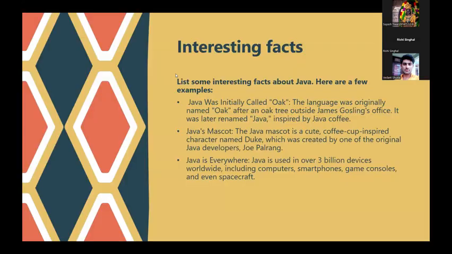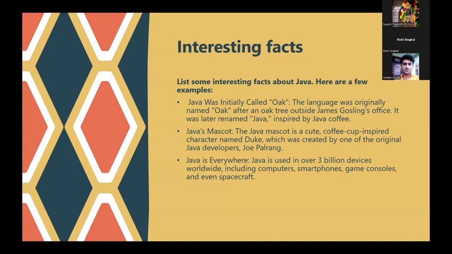Now let's move on to some interesting facts. The first interesting fact was that Java was initially called Oak, which we discussed in the introduction part as well. The name Oak is a very funny concept: James Gosling and his team named the project that they were creating during research time Oak.